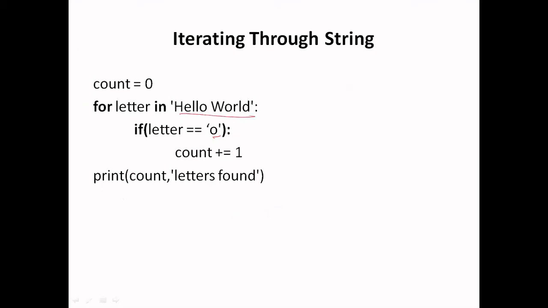First this variable letter will iterate over this string, one by one each character will be assigned to it, and then this condition will be checked. If this condition is true, the count variable will be updated by +1. So basically it counts the occurrence of small o in the string hello world. The answer will be 2 here because o occurs 2 times. That's how we can iterate over the string.